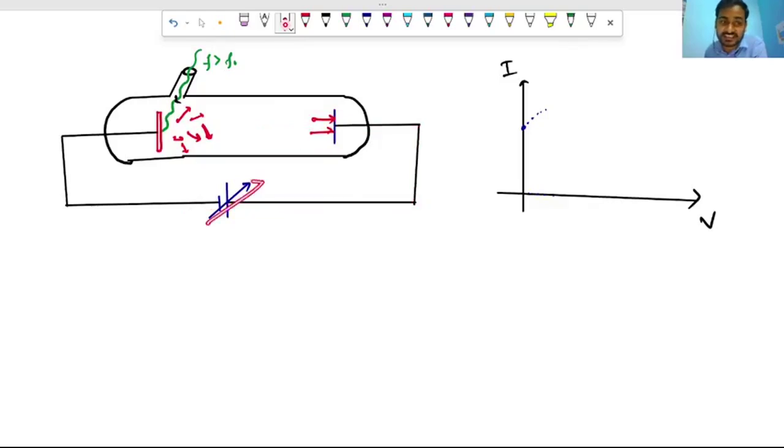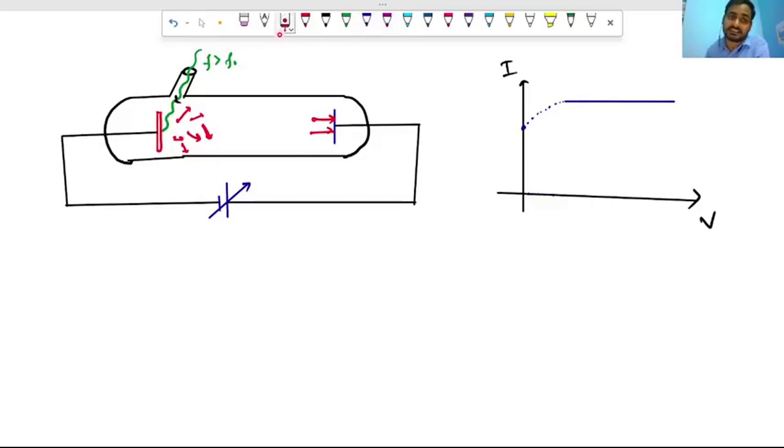But when we increase this power supply, we increase the electric field inside the tube and the electrons get attracted by the metal plate. They get oriented towards the surface of this plate, touch the metal plate, and flow through the battery or the ammeter here. That is why the current increases, and finally the current gets saturated.